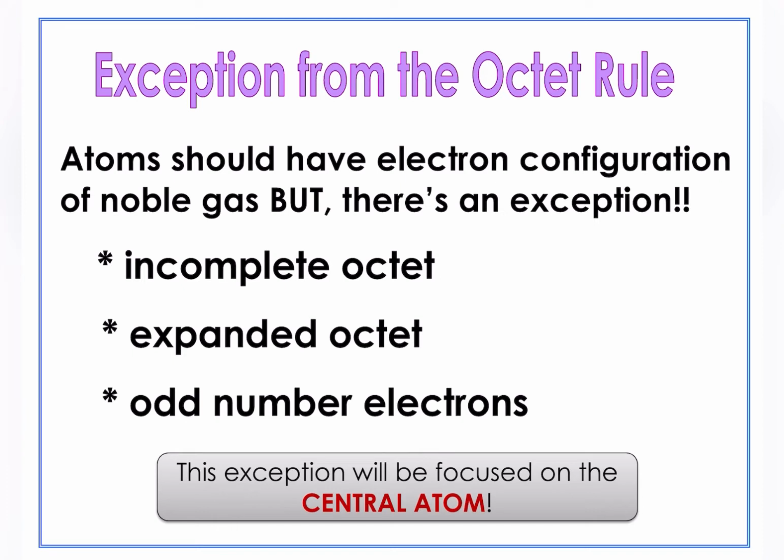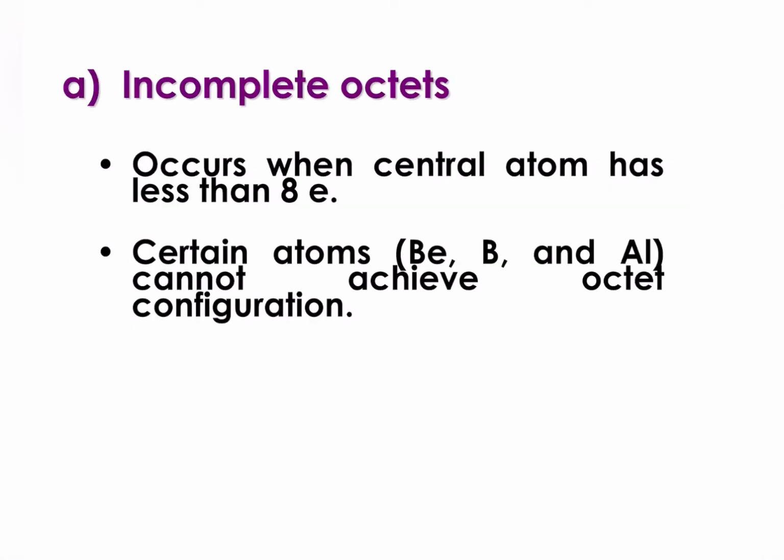So let's go to the first one, incomplete octet. Incomplete octets will occur when central atom has electrons less than 8. So it means that dia kurang daripada 8 electrons.